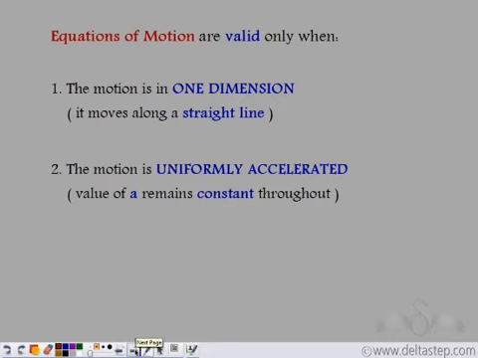And another important point to note is that equations of motion are valid only when the motion is in one dimension. That is, the body is moving along a straight line and the motion is uniformly accelerated. That is, the value of acceleration remains constant. They do not hold for non-uniform acceleration.